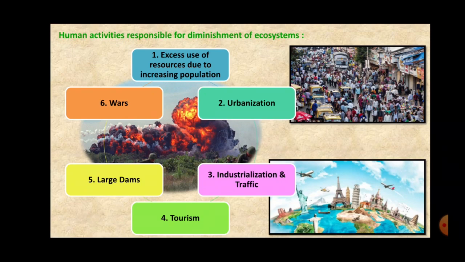Then there are the natural disasters, natural calamities like earthquake, volcano, floods, droughts, and the human interferences, due to which the diminishment of ecosystem takes place.